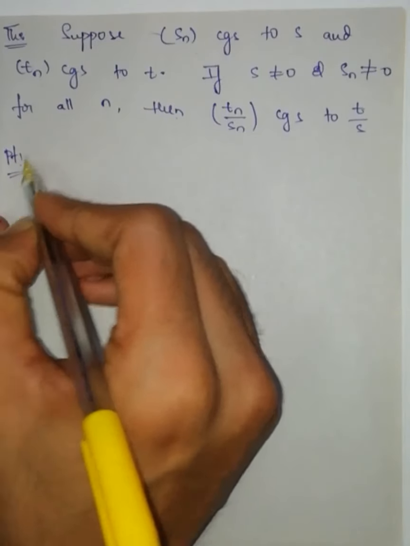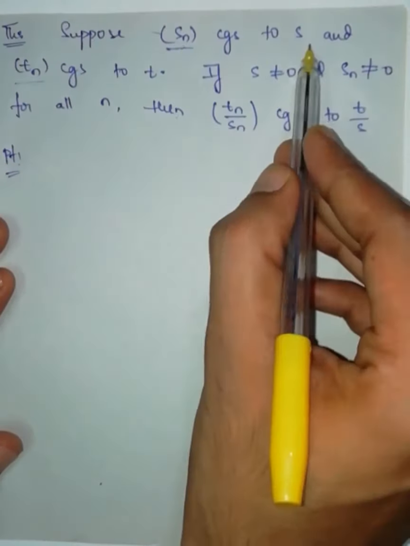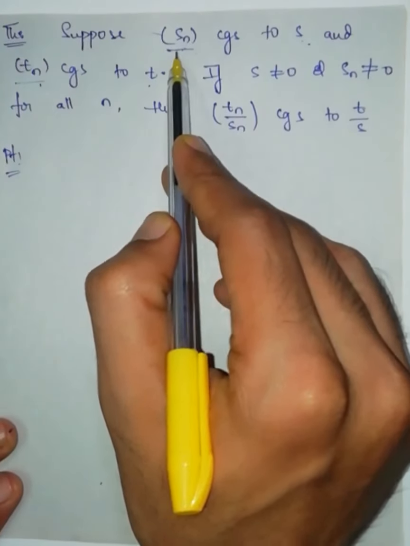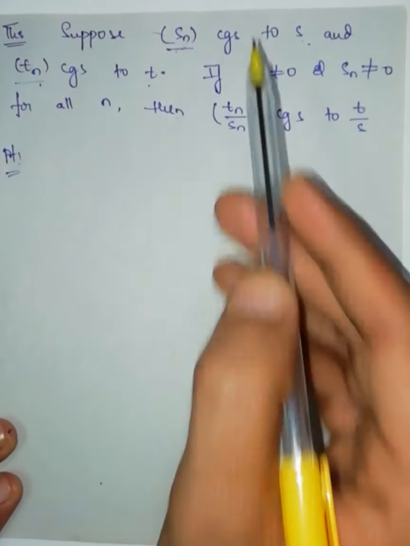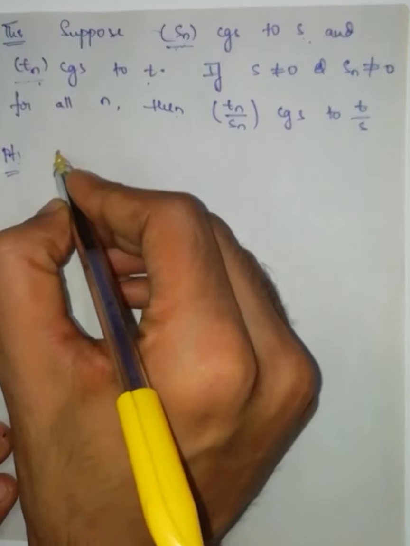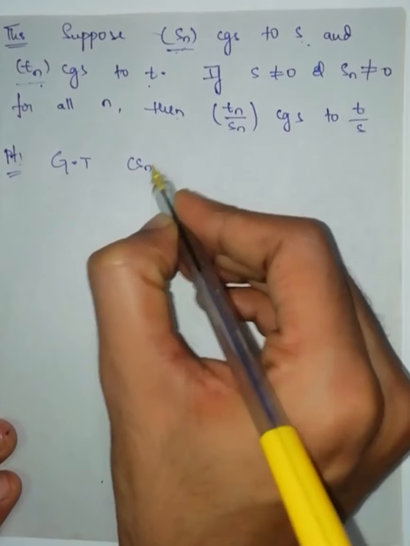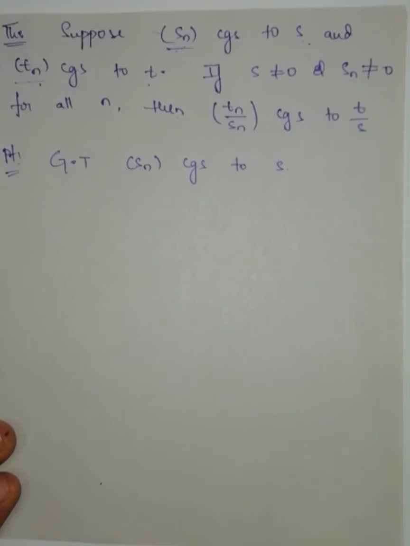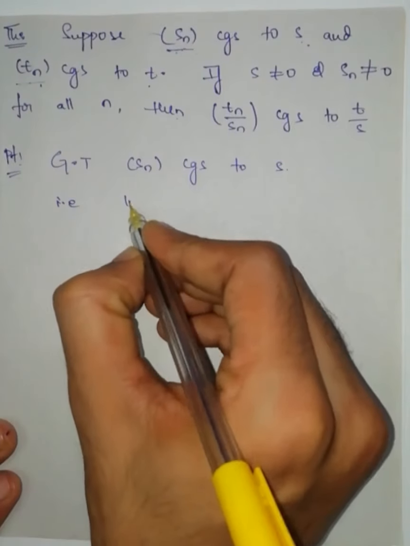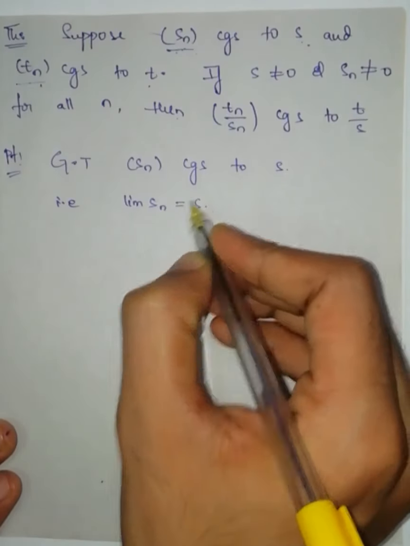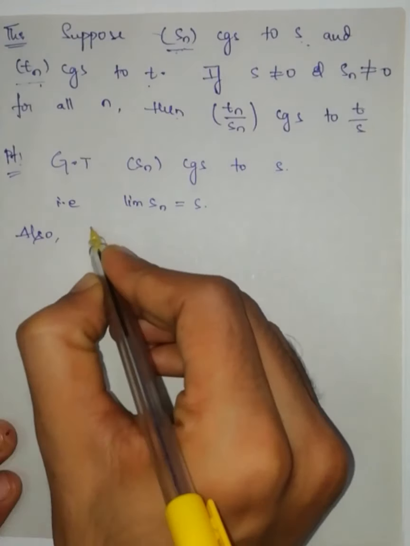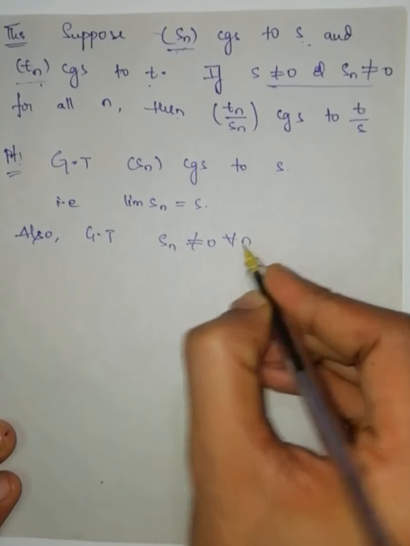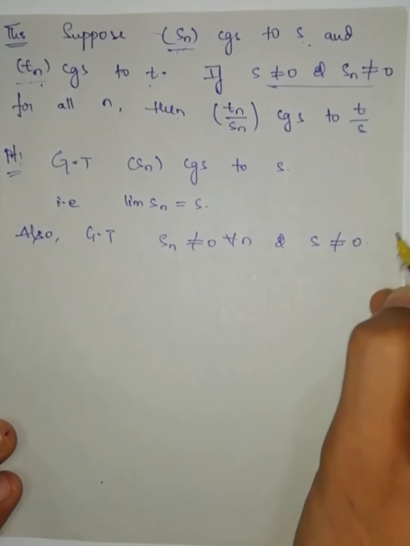Proof. There are two sequences, one is Sn, another is Tn. Sn converges to S, Tn converges to T. S is not equal to 0, Sn is not equal to 0, then the sequence Tn by Sn converges to T by S. Given that the sequence Sn converges to S, that is limit of Sn is equal to S. Also given that no term Sn is equal to 0 for all n and S is also not equal to 0.